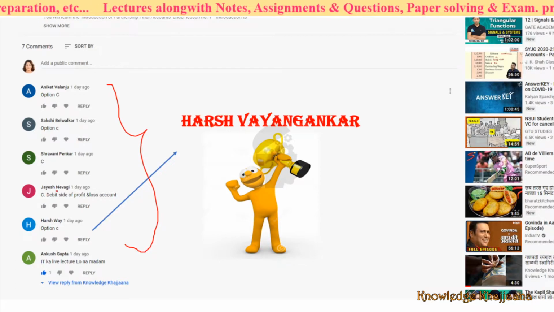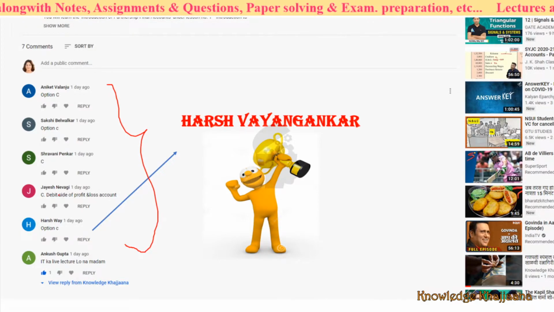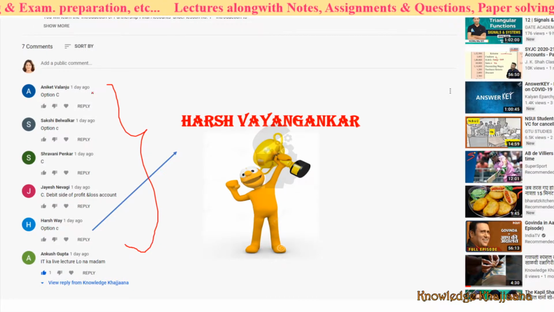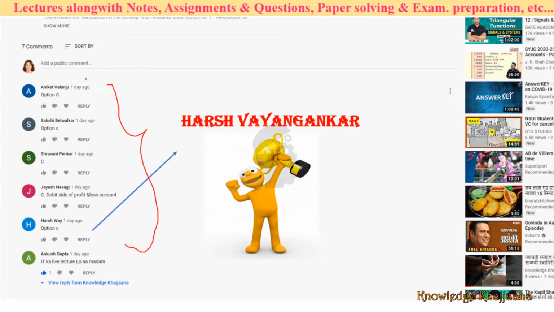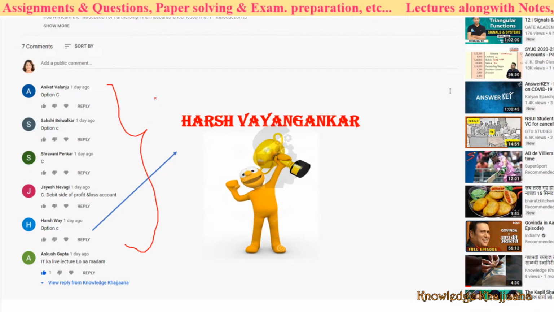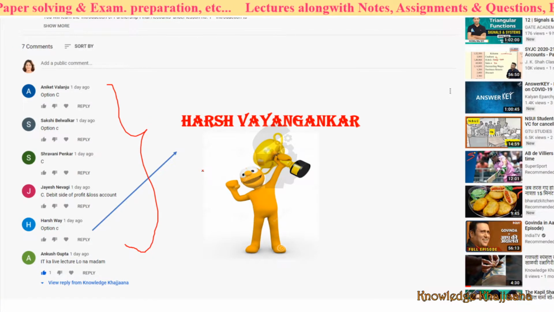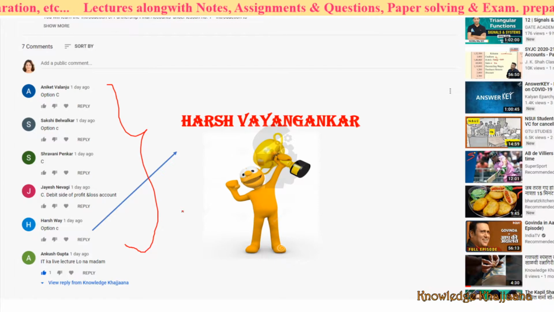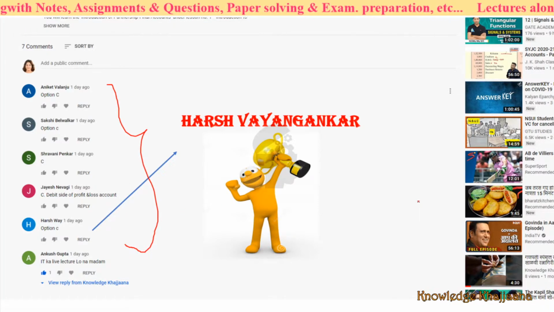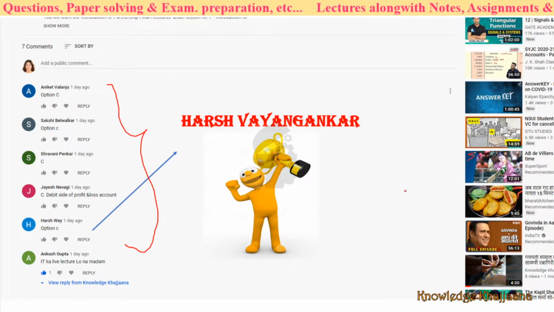And apart from Harsh, who has given the correct answer? Miss Nevgi, Shawnee Penkar, Sakshi Belwalkar, and Aniket Valanzu. All these four students have given the correct answer. Very good. The answer was option C. That is, carriage outward is entered or recorded at the debit side of profit and loss account. Very, very good.